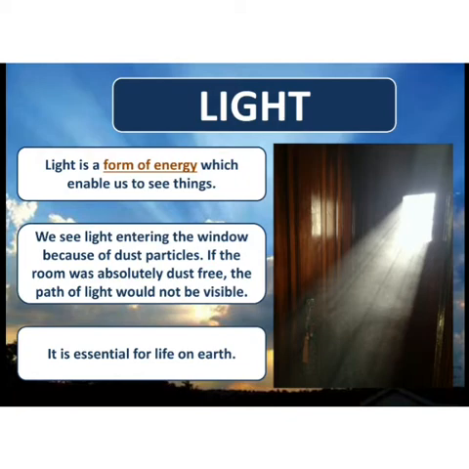And it is essential for life on earth. Now, how is it essential for life on earth? We know that we take our food from plants. So, plants prepare food with the help of sunlight only. So, light is trapped by the plants, by which they undergo photosynthesis. Also, when we burn wood for cooking or for warming ourselves, what are we doing? We are utilizing that energy of sunlight which was locked up in the plants. So, light is essential for life on earth.